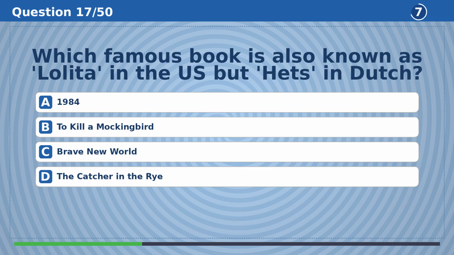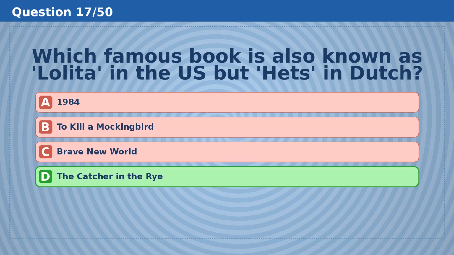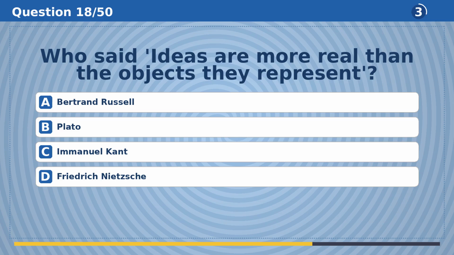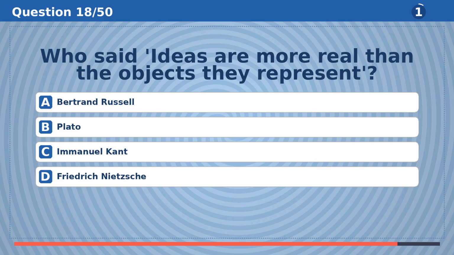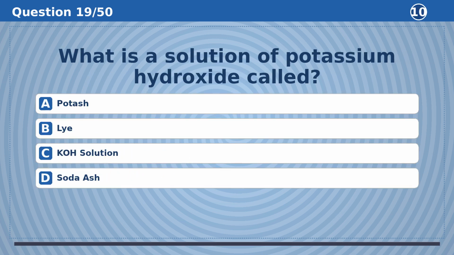Which famous book is also known as Lolita in the US, but Het in Dutch? The answer is D, The Catcher in the Rye. Who said ideas are more real than the objects they represent? The answer is B, Plato.